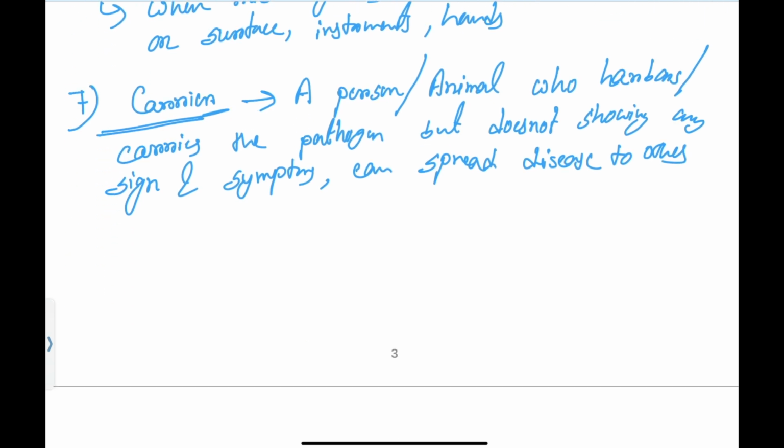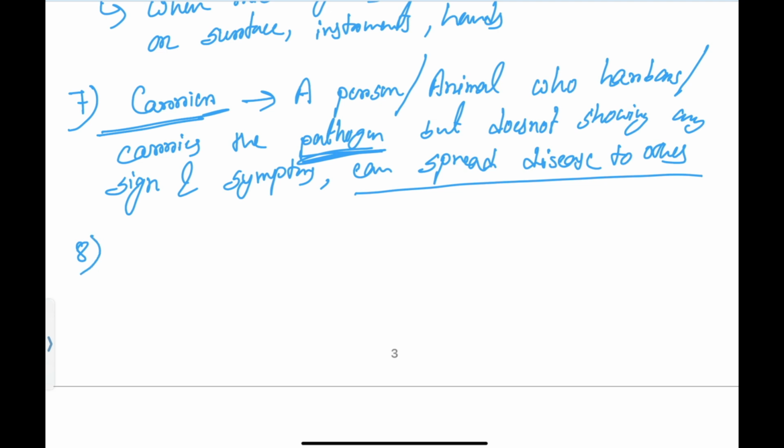So if a person or animal carries the pathogen but doesn't show any signs and symptoms, by looking from outside you can think that it is a healthy animal or healthy person, but the person or animal has the ability to spread the disease to others, those persons or animals are called carriers.